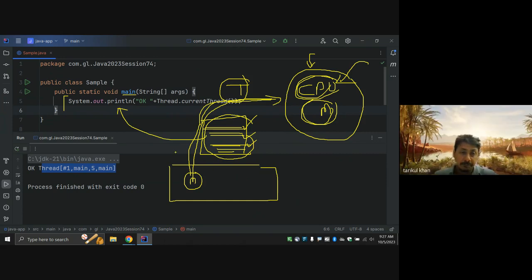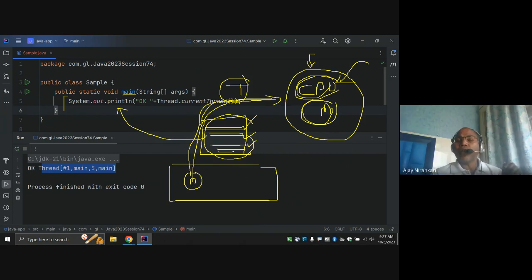So it's clear what the thread is and what the main method is. The main method only contains a set of lines, also known as a set of instructions. That is our program, our code. This code is executed by someone, and that someone is your thread. Is it clear?